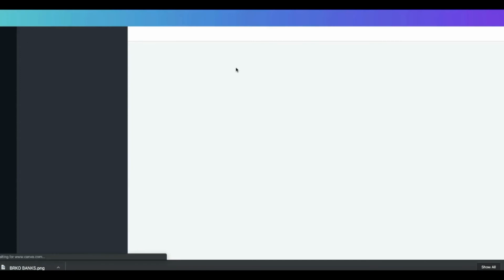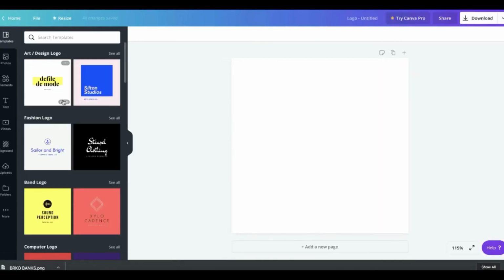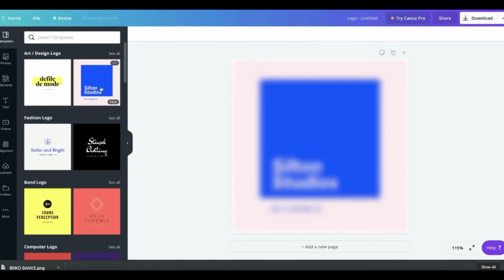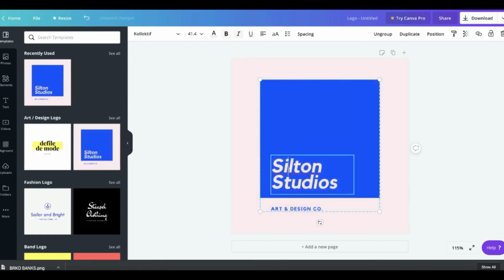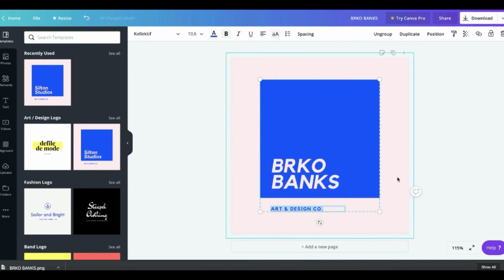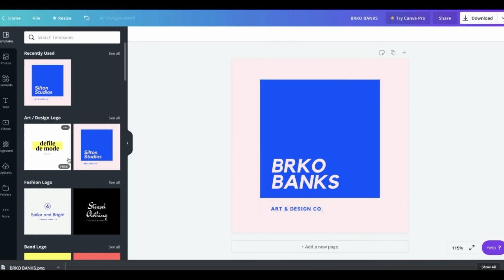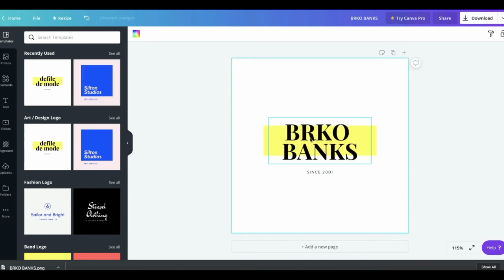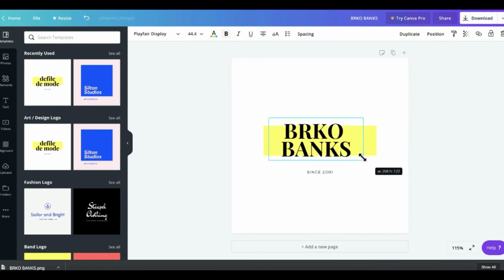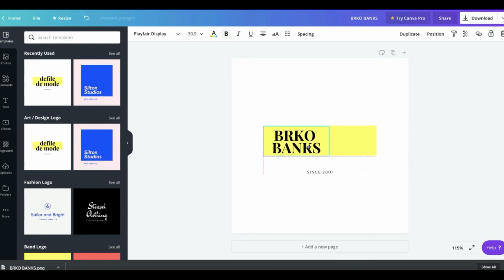So for example, click on logo designs. You can use, for example, this logo design. You can put the name of the company. You can put what their company is about, and you have a professional logo design. Or for example, if they want it to look something like this, you can also, as I said, resize the text. Everything looks very professional.